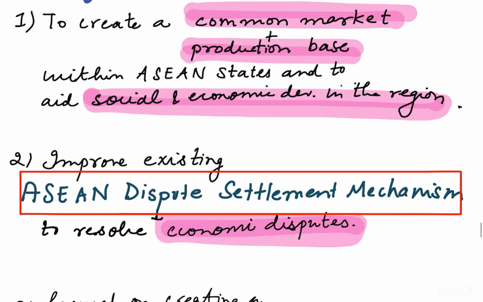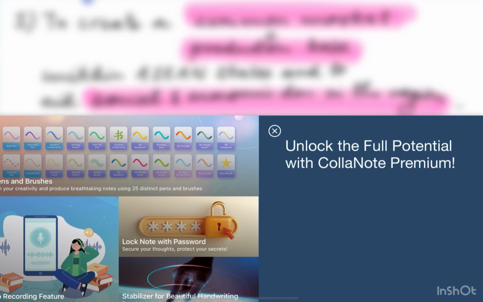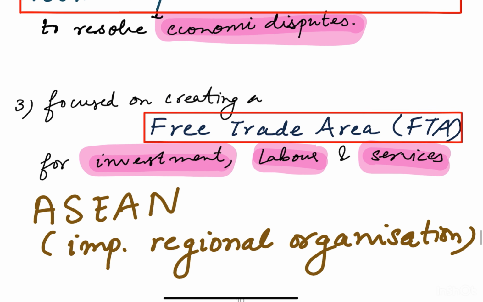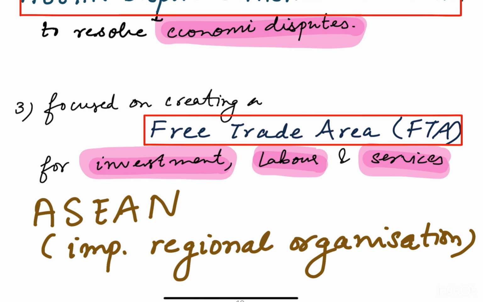The second objective is to improve the existing ASEAN dispute settlement mechanism to resolve the economic disputes. Because this is the economic community, we should have a mechanism, and the ASEAN dispute settlement mechanism is there, so we improve it so that we are able to efficiently resolve the economic disputes. Third is that it focused on creating a free trade area. So we have to create a free trade area for investment, for labor, for services. These are the three major categories.